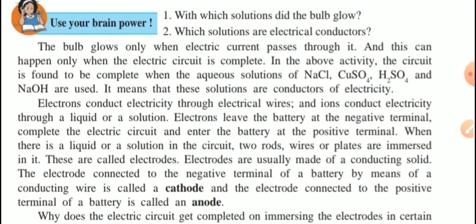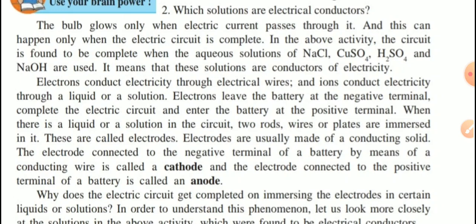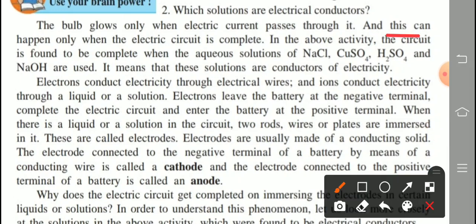Yeah, here. See the explanation. Now the bulb glows only when electric current passes through it. Clear all of you? And this can happen only when the electric circuit is completed. In the above activity, the circuit is found to be complete when the aqueous solutions of NaCl, CuSO4, H2SO4 and NaOH are used. It means that these solutions are conductors of electricity.